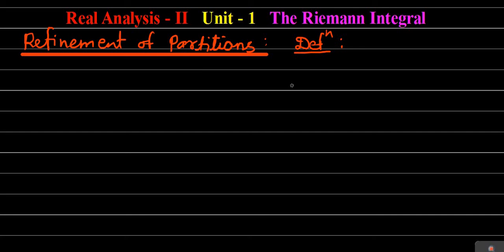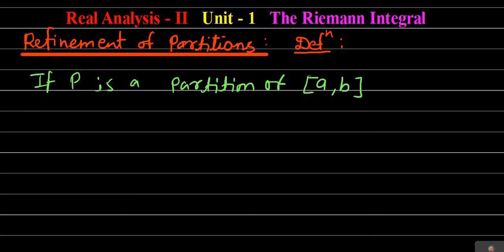Let us suppose that P is a partition of the closed interval a to b. Then P star, what is this P star? P star is again a partition of the closed interval a to b.